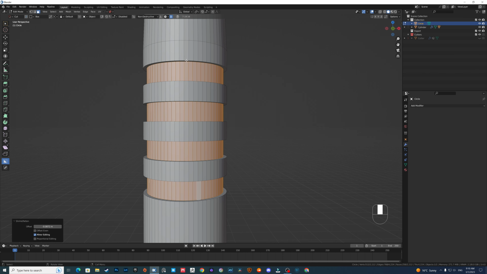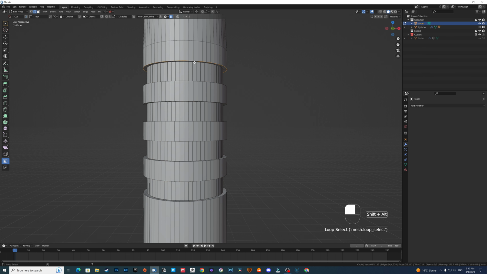Now you can soften those edges by adding some bevel to it. Let's try.